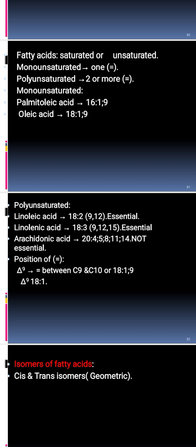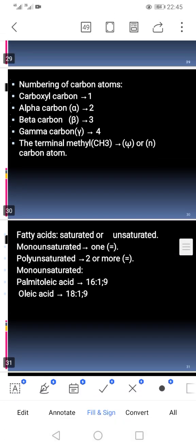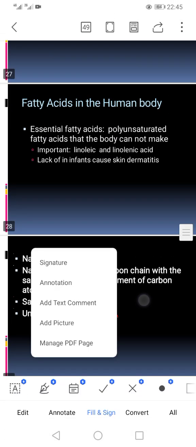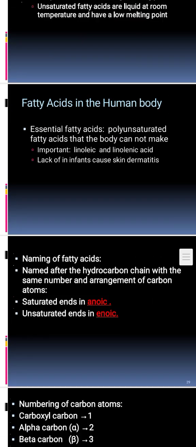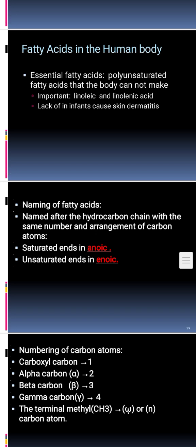So let's revise the naming of the fatty acid. A fatty acid can end with the suffix either anoic or enoic. Anoic is for saturated fatty acids, which means the fatty acid contains single bonds. There is no double bond.